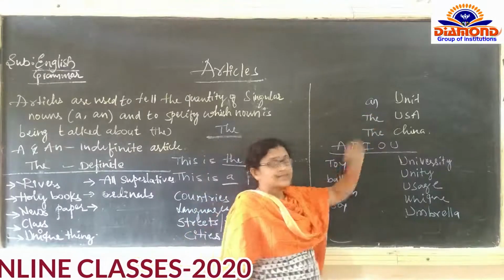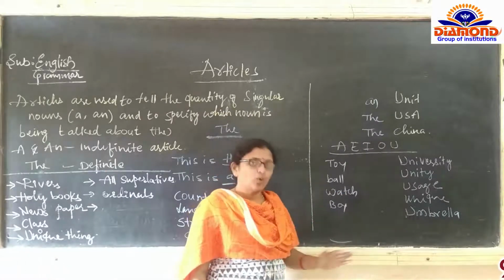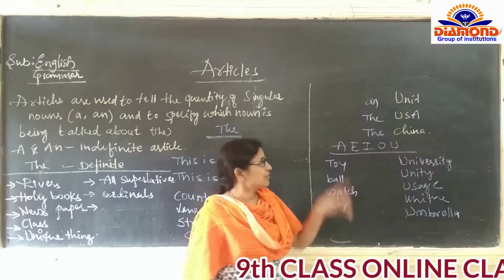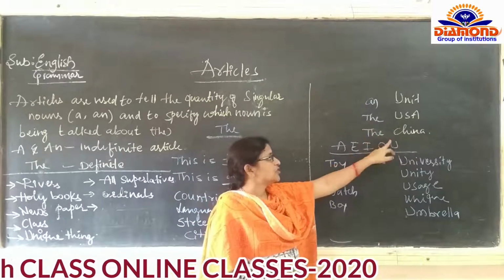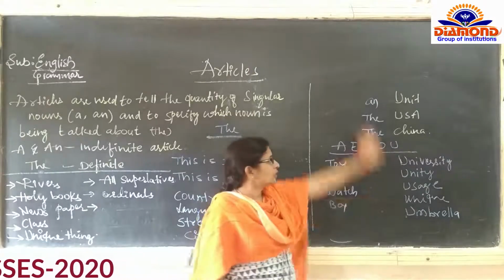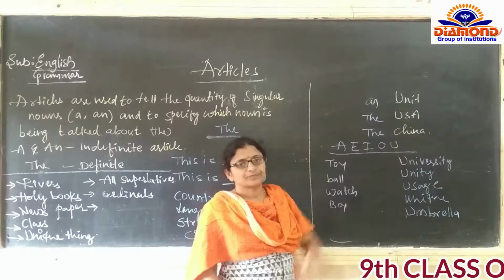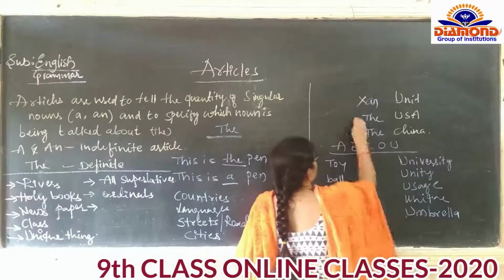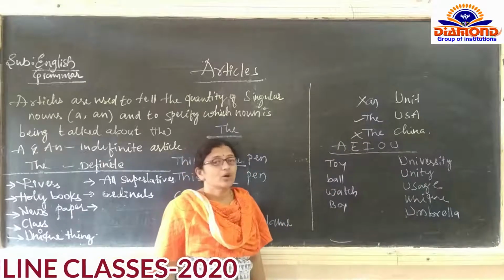Before unit, 'an' is written, because we all have studied that before the vowels we must write 'an'. USA, the; China, the; names of the countries. All these seem right. But I said this one is wrong and this one is wrong. The first one, 'an unit', is wrong. 'The USA' is right, and 'the China' is also wrong.